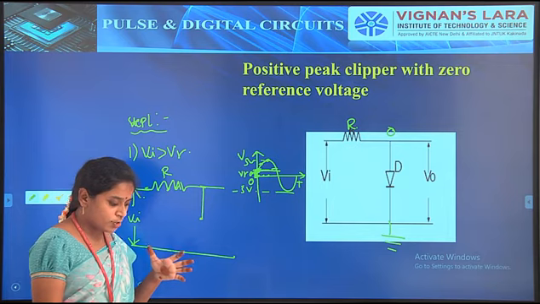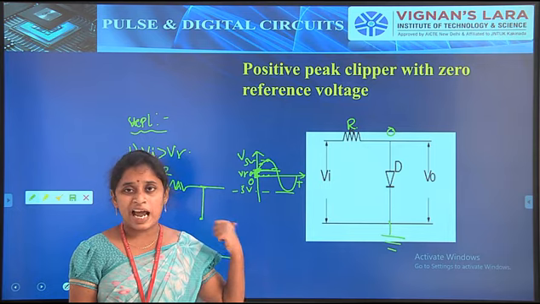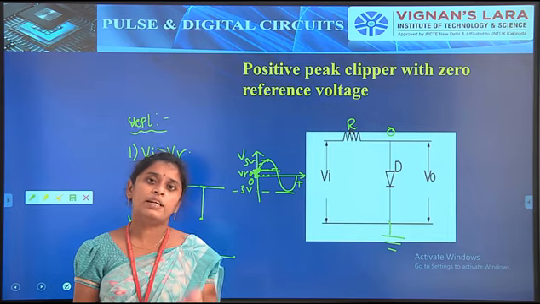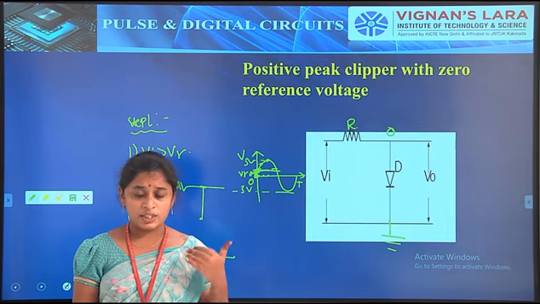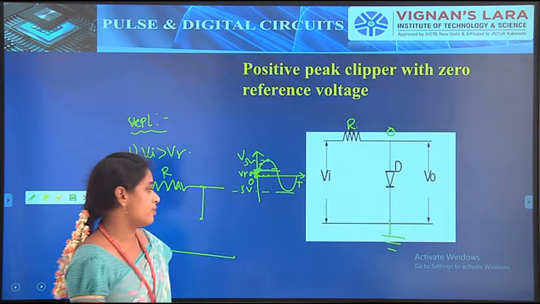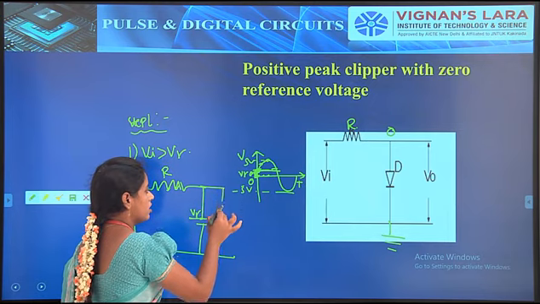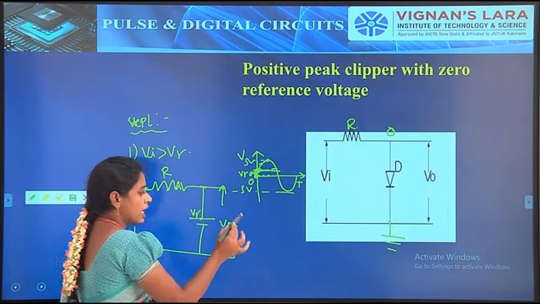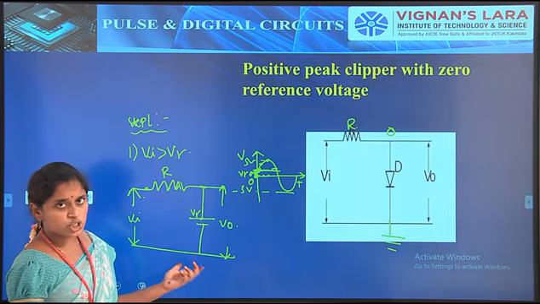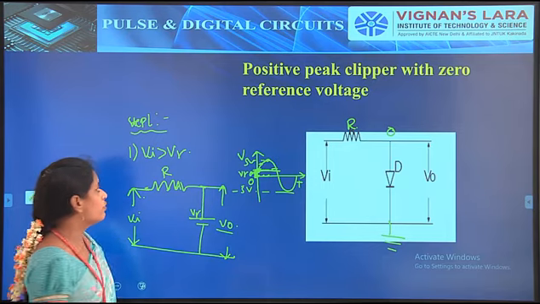Generally, the voltage across a short circuit path will be 0, but in practical conditions it will be 0.7 volts. Why? Because when 0.7 volts is applied to the diode, only then will the diode be on. That's why the voltage across the practical diode is simply 0.7 volts. So it can be replaced like this: that is V gamma, and this is V naught. Across the diode it can be replaced with a short circuit or with V gamma. So then V naught is equal to V gamma.